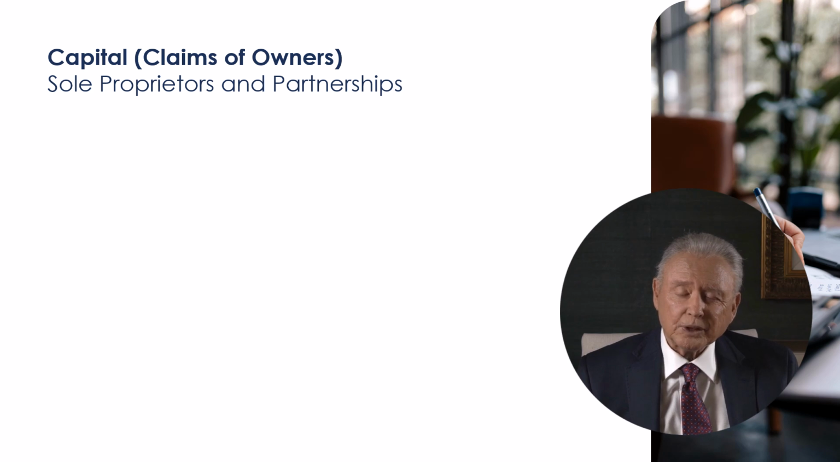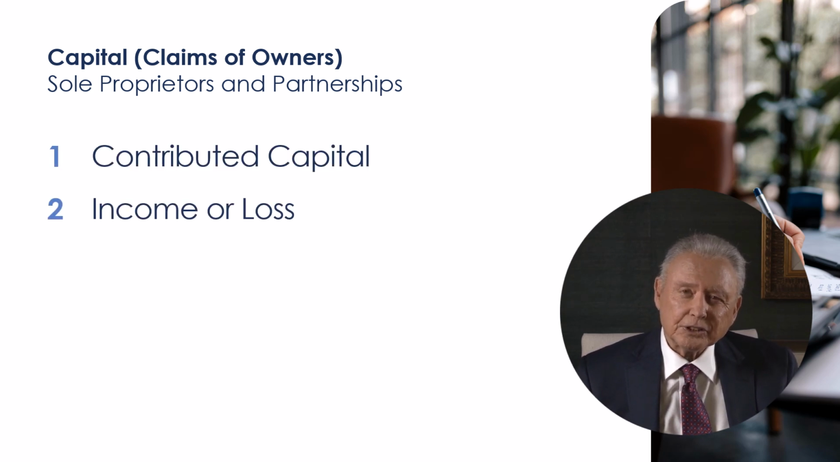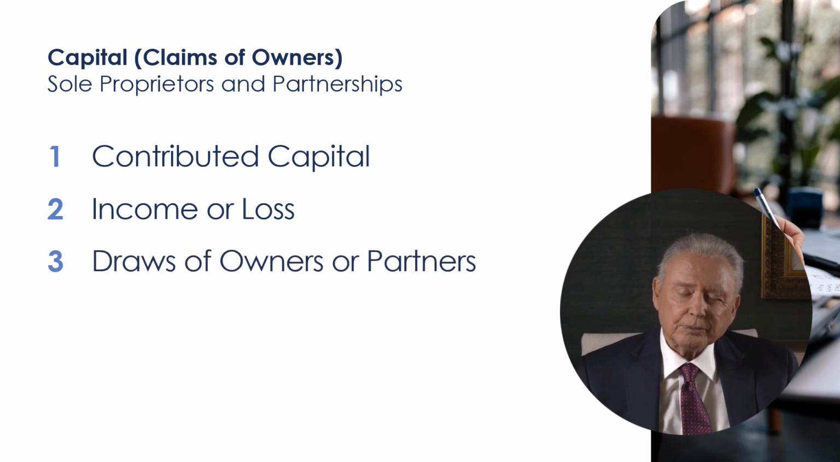Equity, or capital, is the claim of the owners of the business. The accounts are different for sole proprietorships, partnerships, and publicly traded companies. For sole proprietors and partnerships, the total claim results from contributed capital, income or loss from the business, and draws from owners. Contributed capital increases the total capital account. Profit increases the account. Loss decreases the account. Draws reduce the capital or equity account.